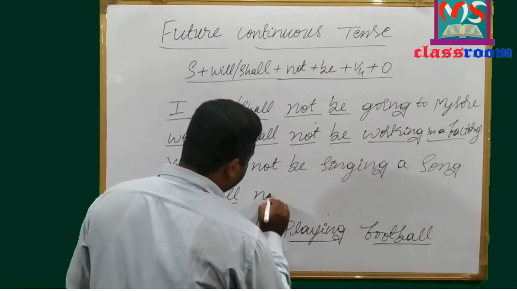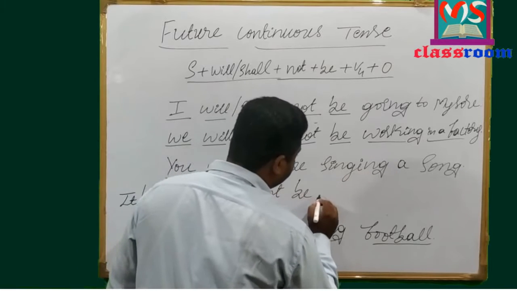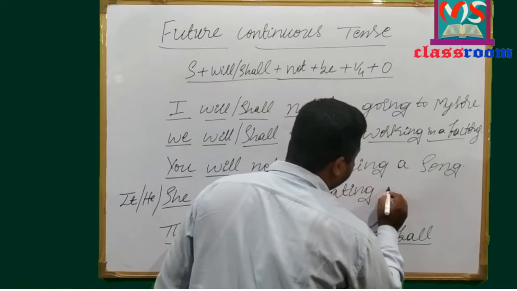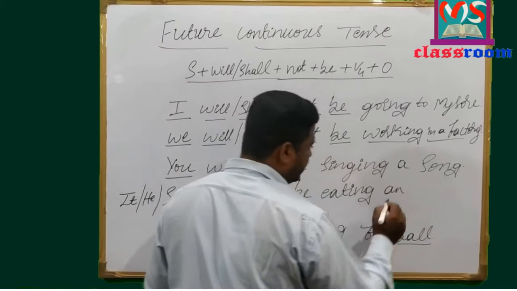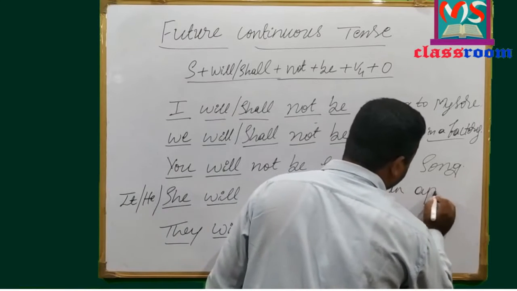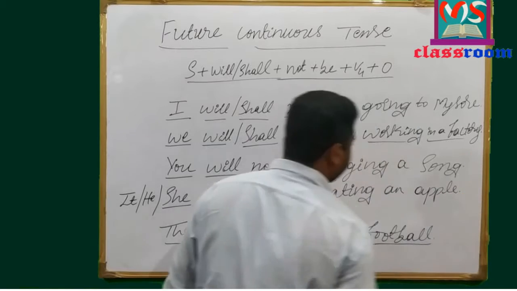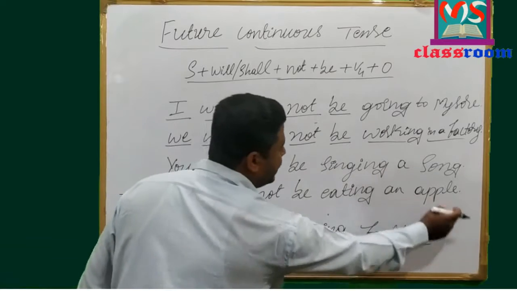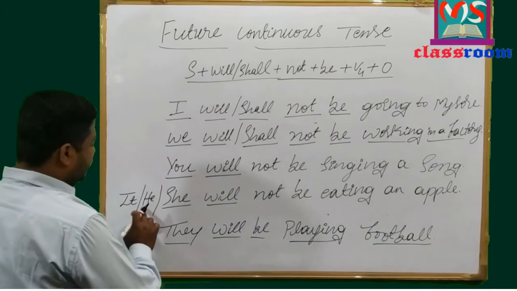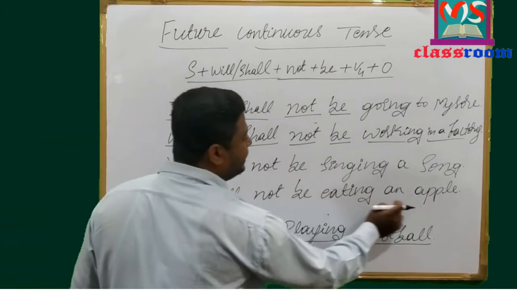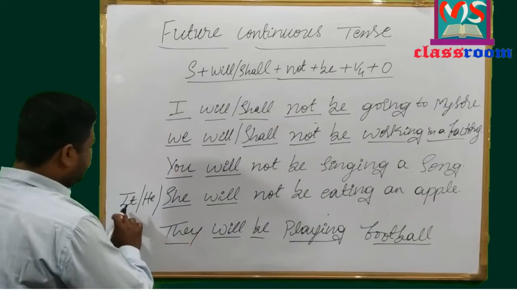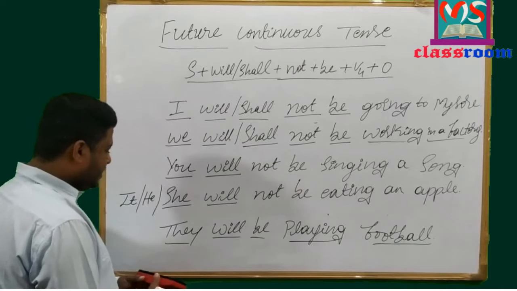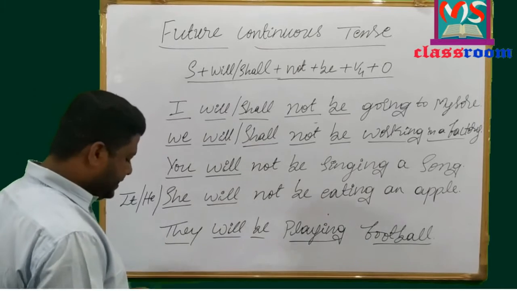She will not be eating an apple. Look at here. She will not be eating an apple, or he will not be eating an apple, or it will not be eating an apple. Very simple. Let me change the last sentence.